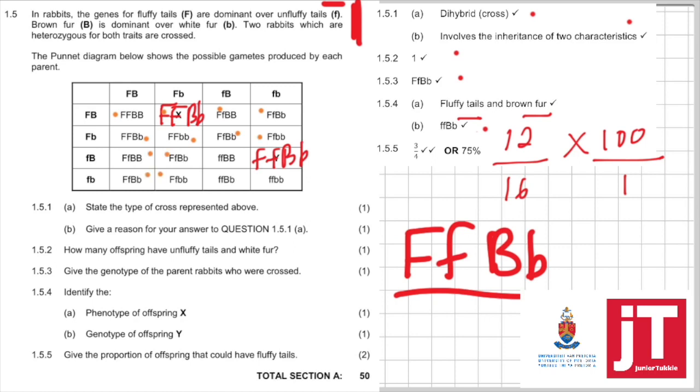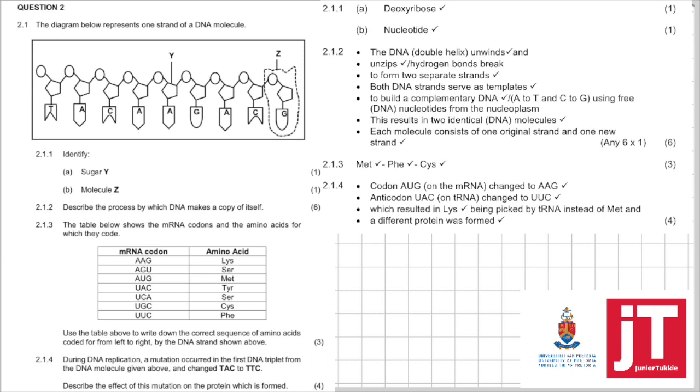And can you see it's 12 out of 16, which is of course 75%, right. 2.1. The diagram below represents one strand of a DNA molecule. So there's your DNA molecule in the picture. 2.1.1. Identify sugar Y. This is a DNA molecule, so I immediately know that sugar is deoxyribose sugar.